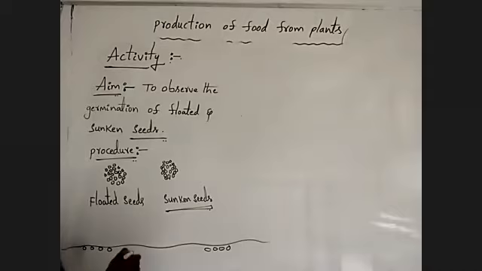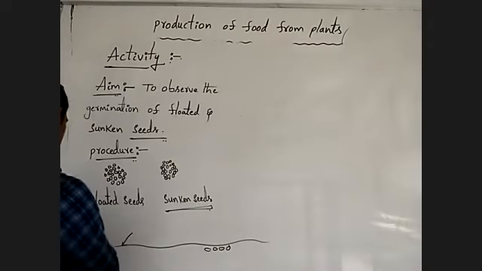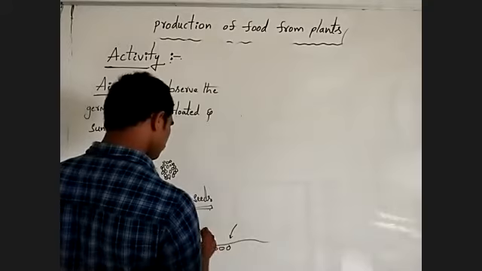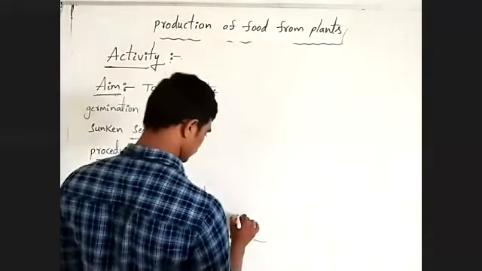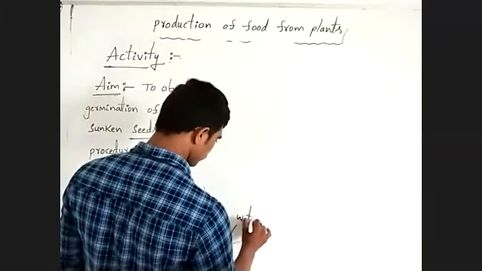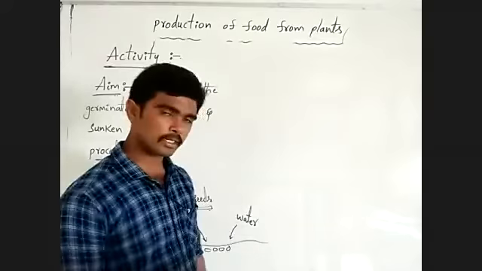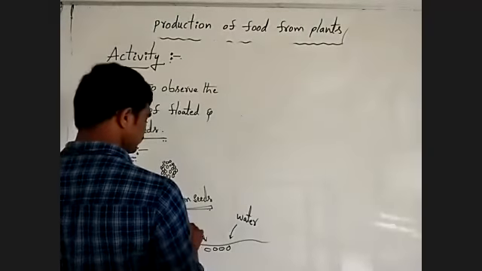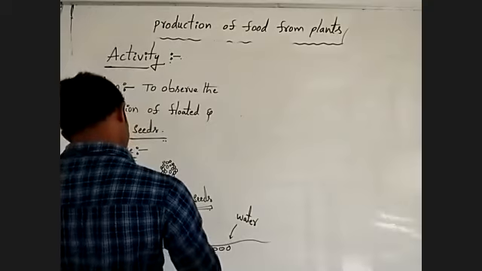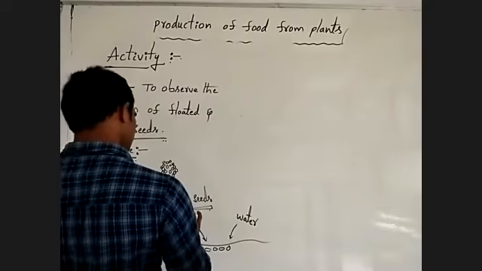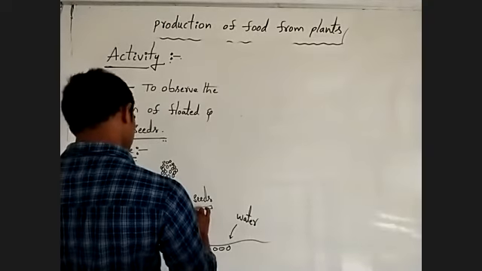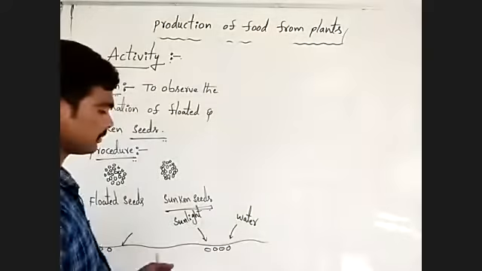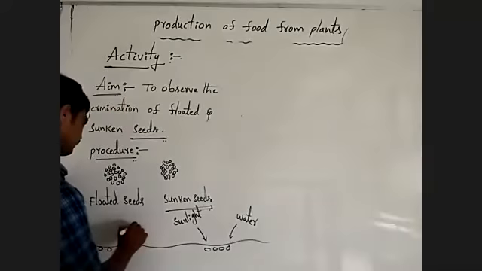Next, you have to provide the same amount of water regularly, and you have to maintain the similar sunlight intensity. Understanding?